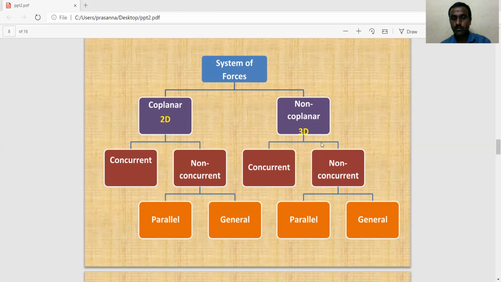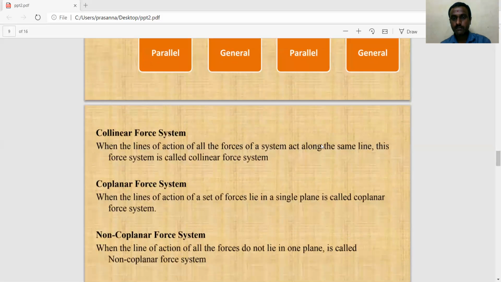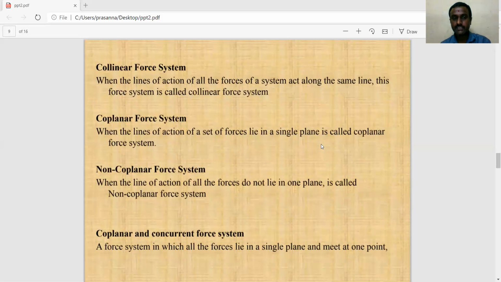Now, based on the above classification of the force system, the collinear force system: when the lines of action of all the forces act along the same line, this is called a collinear system. Means the lines of action of forces lie along the same line in a system, known as a collinear force system. Coplanar force system: when the lines of action of forces lie in a single plane, it is called a coplanar system.